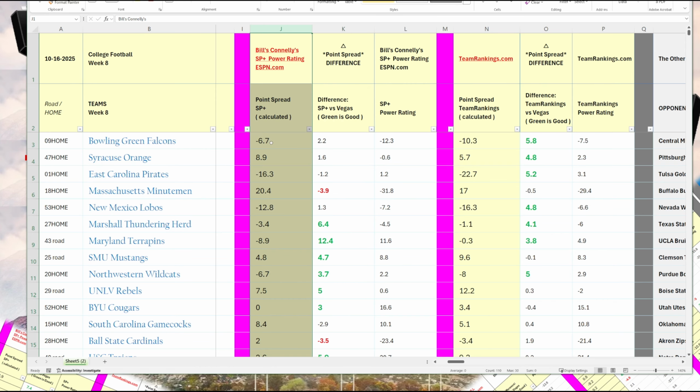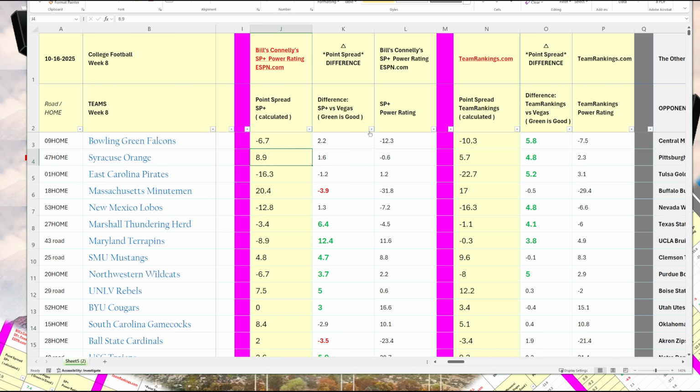So how do I calculate the point spread? I actually have another video that I published about a week or so ago that tells you how to calculate the point spreads using power ratings. But basically, you take the home team, you add a home field advantage. I use 3; 3 or 4 is the standard in college football. Then you subtract the road team. Then you flip that number, and that gives you the point spread for the home team. But I have a separate video where I explain how to calculate that.